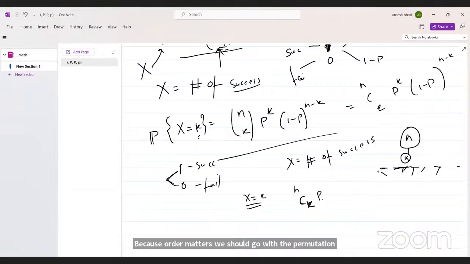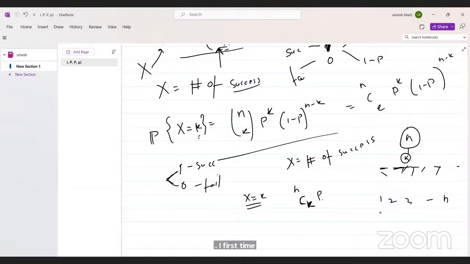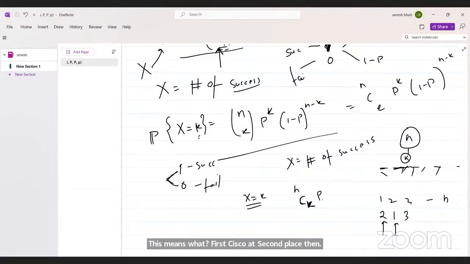See, if I choose permutation, this means what? Assume that these are my points 1, 2, 3, up to n: first time, second time. If permutation matters, then what happens with 2, 1, 3? This means the first success comes at the second place and the second success comes at the first place, which does not happen. This is the same as 1, 2, 3: first success, second success, third success.